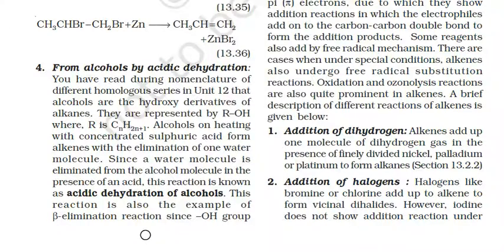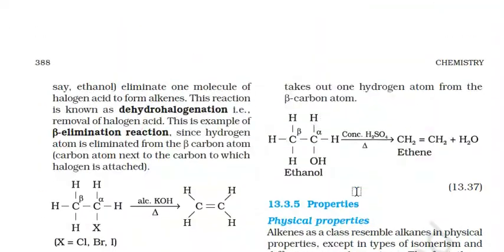This reaction is also an example of a beta elimination reaction, since the OH group takes out one hydrogen atom from the beta carbon atom. So here this OH group will take any one of these hydrogens with it to form water in the presence of concentrated H2SO4, and on heating, ethene will be formed along with a water molecule.